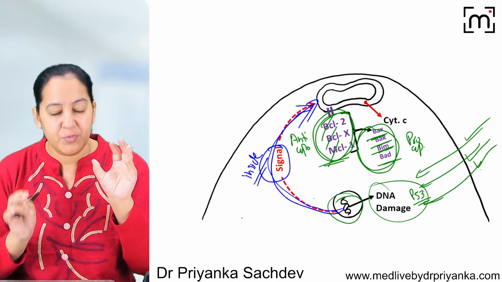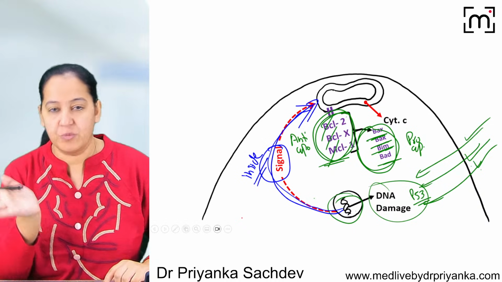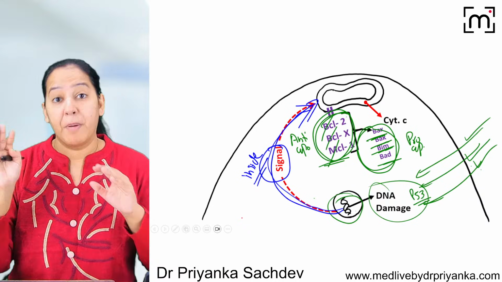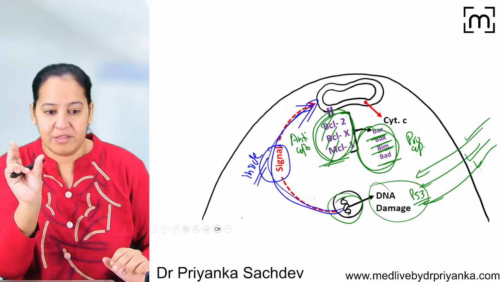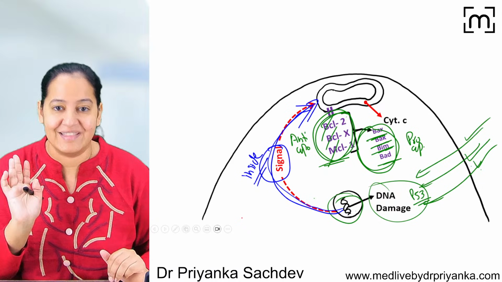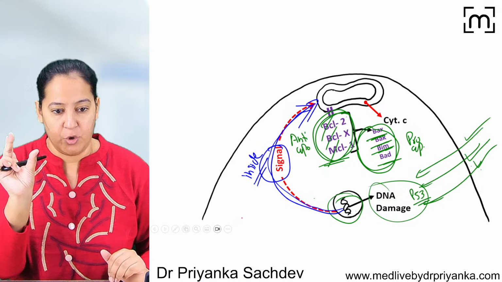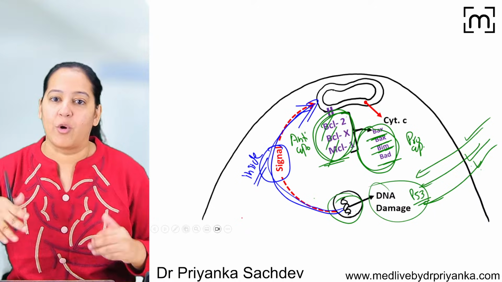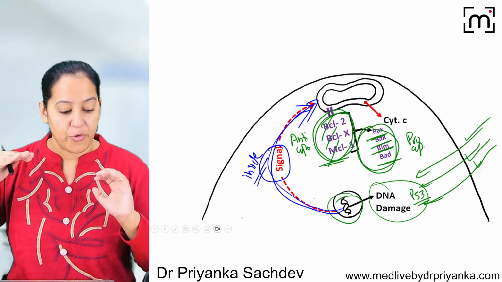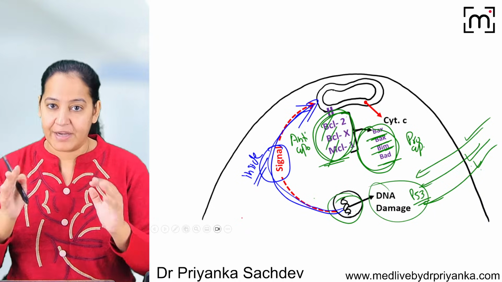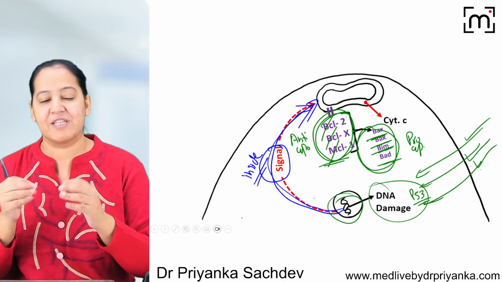Anti-apoptotic proteins are the proteins which close the door and keep cytochrome C inside only. They prevent apoptosis. But pro-apoptotic proteins are the ones which open the door. By door, I mean the permeability transition in the mitochondria. They open the door so that cytochrome C can easily leak out and cause apoptosis. So on receiving the signal in the mitochondria, the anti-apoptotic proteins are replaced by pro-apoptotic proteins.